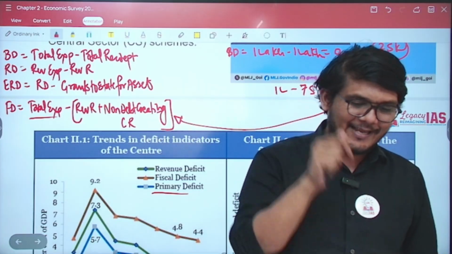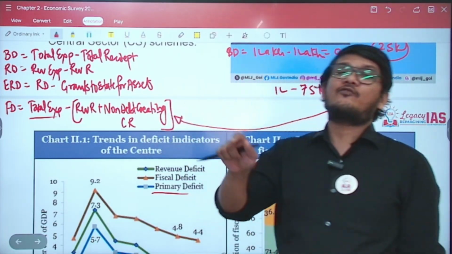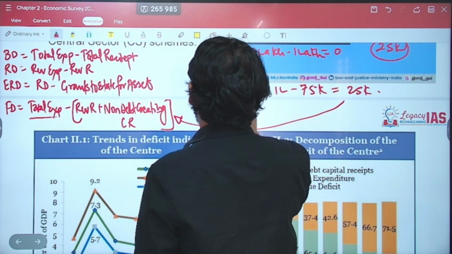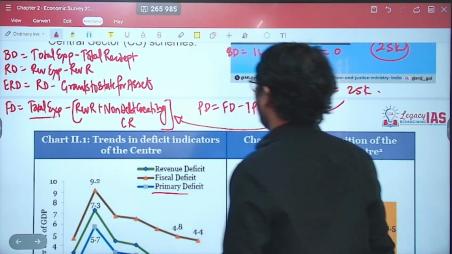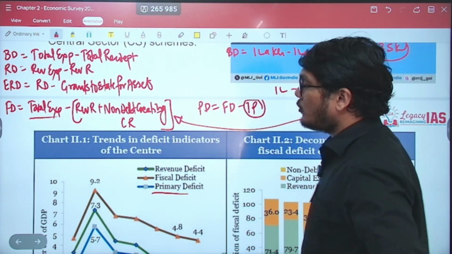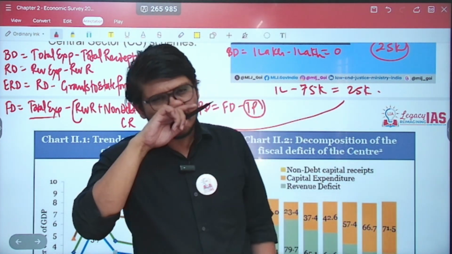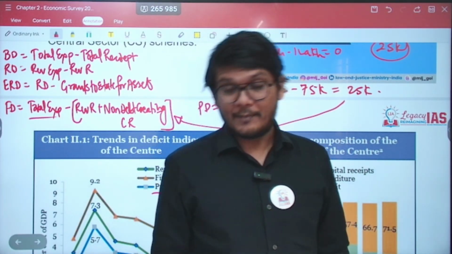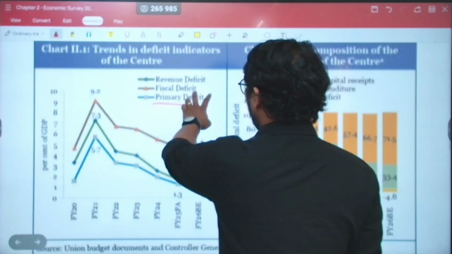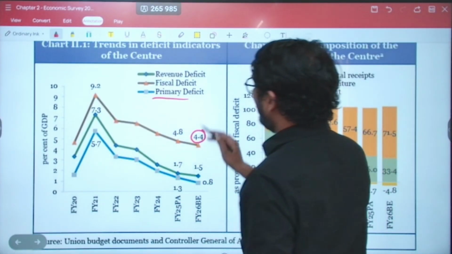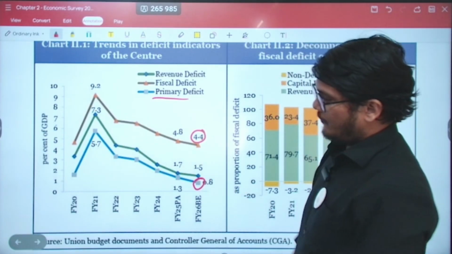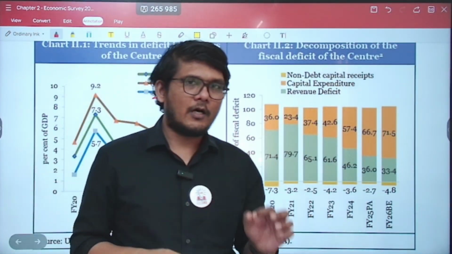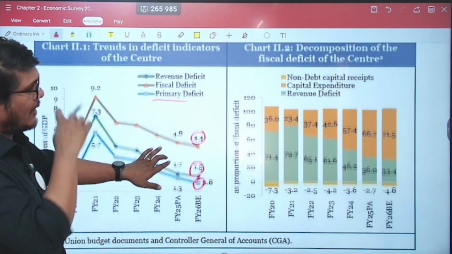So to understand the exact present situation, you subtract the interest payment in order to get the primary deficit. Therefore, your primary deficit is fiscal deficit minus the interest payment. And interest payment is a huge amount. In fact, 20% of the government's budget amount is going to the interest payment, right? So from fiscal deficit, when you remove the interest payment, you get the primary deficit. And revenue deficit is simply the revenue expenditure minus the revenue receipt. I hope all these concepts are clear.